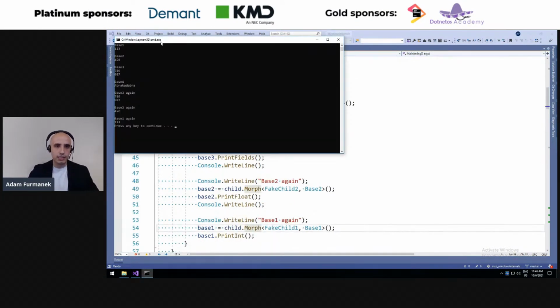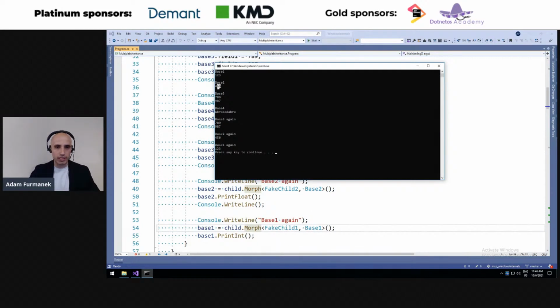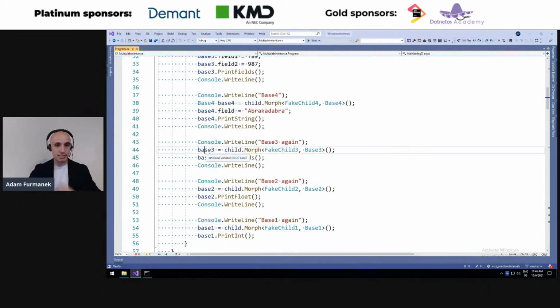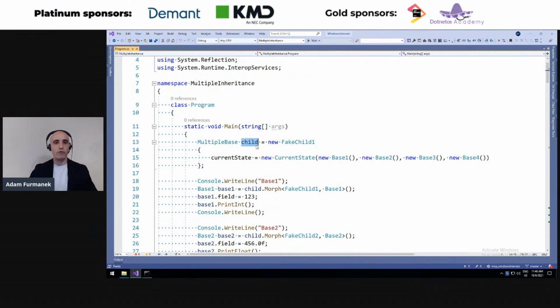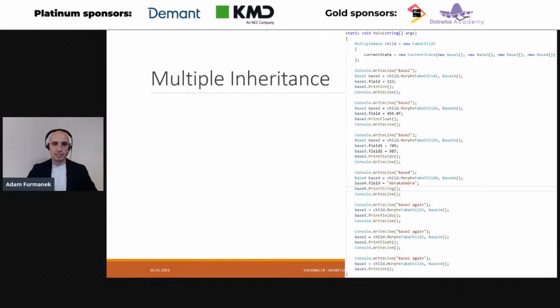And you can see that, hey, we do preserve the instances values even though we change the types of these classes. So while at a given point of time, this multiple base child variable can be of one base class only, we can actually implement this multiple inheritance and morph this instance to be a different type, different instance of different class as needed. So this is what we can do to abuse the type system.